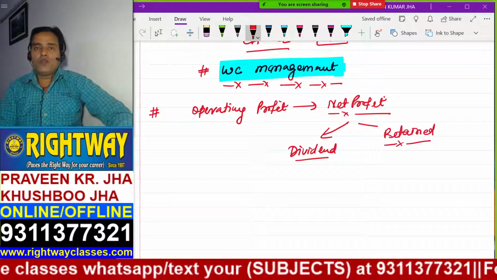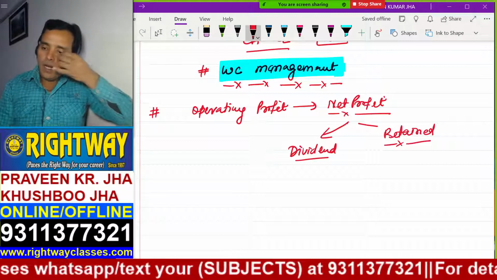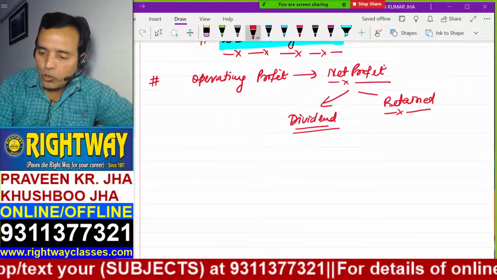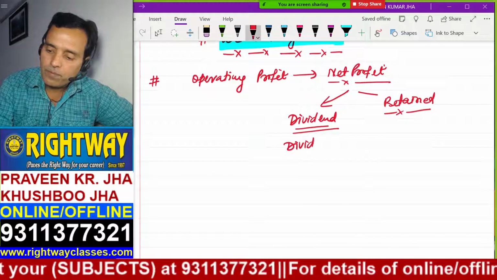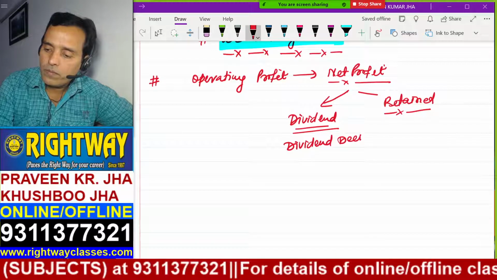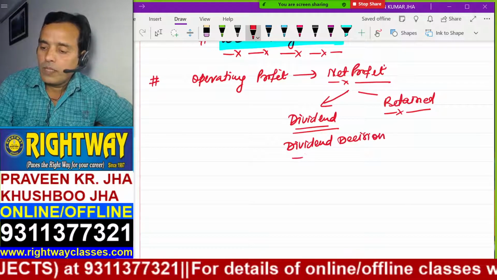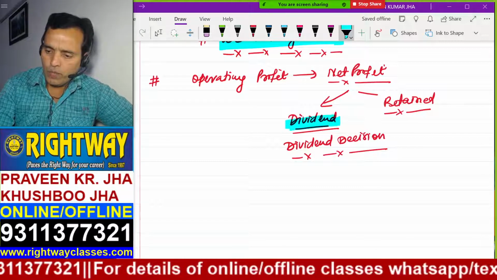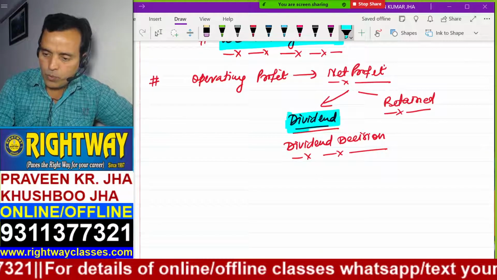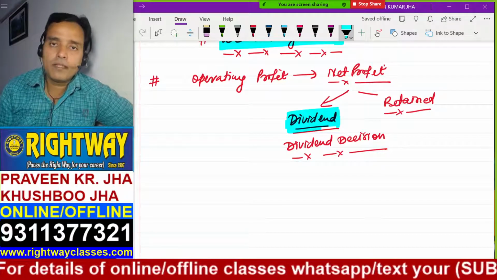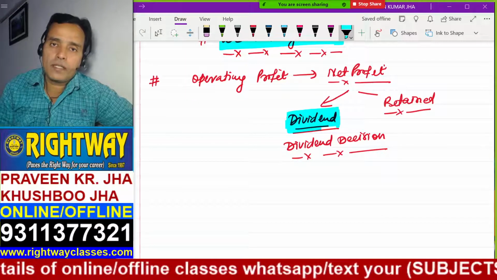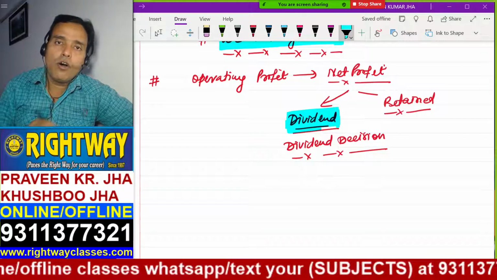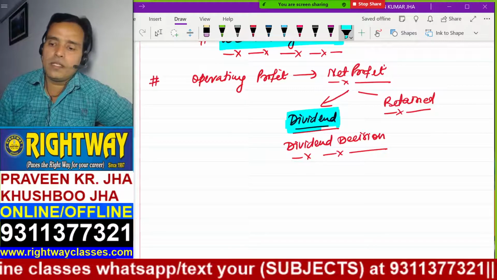How much profit will be utilized for the purpose of dividend and how much profit will be retained. Understand? So this theory is also called dividend decision. In the chapter dividend decision, I will let you know how earned profit is utilized for distributing dividend, but how much and on what basis? What are the theories governing this dividend decision? All this entire topic will be covered in the chapter dividend decisions.